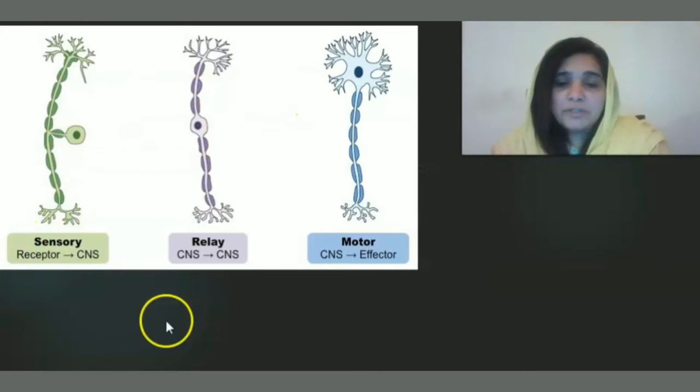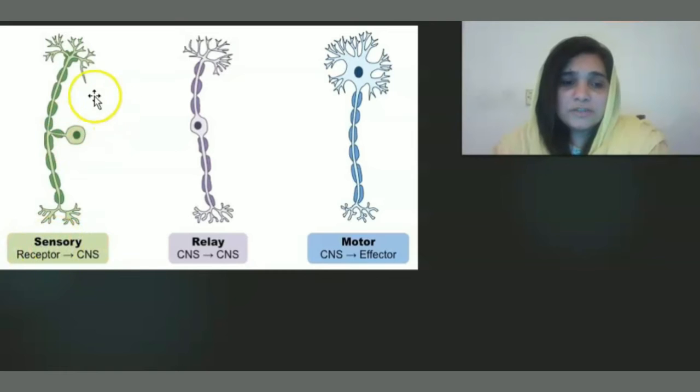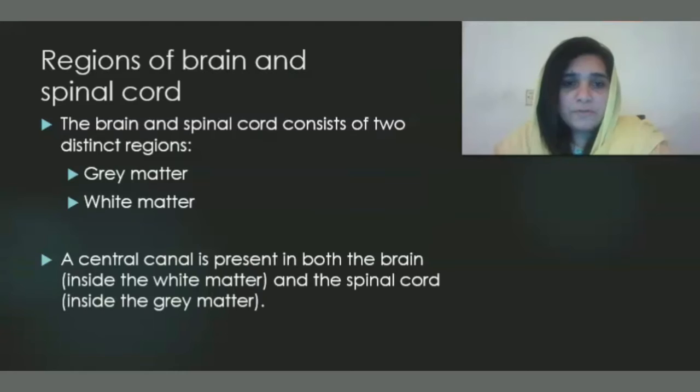Here is a diagram that shows the structure of three types of neurons. We have already discussed them in detail. Here is a reminder with the help of this diagram. So what is the function of a sensory neuron? The sensory neuron has its cell body on one side, and carries messages from the receptor to the central nervous system. What is the function of a relay neuron or interneuron? It transmits messages from the central nervous system to the central nervous system. What is the function of a motor neuron? From the central nervous system to the effector. So these are the functions of the three different types of neurons.